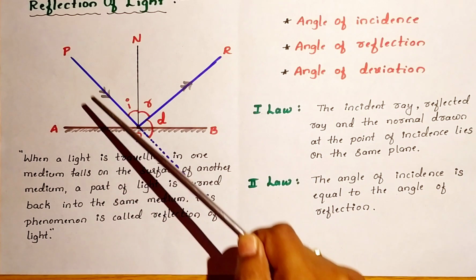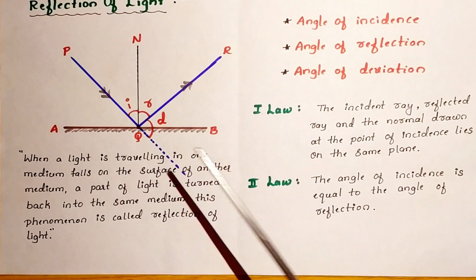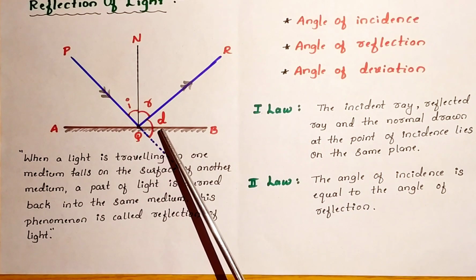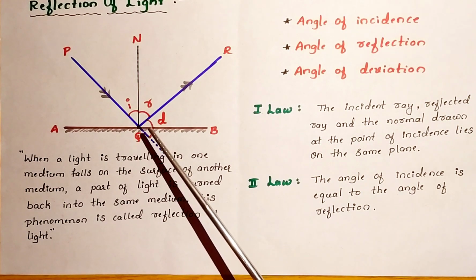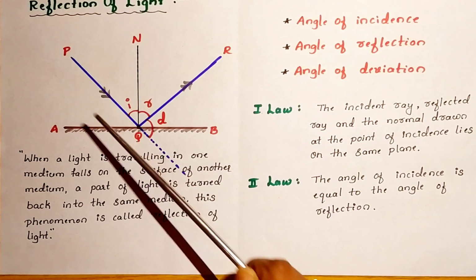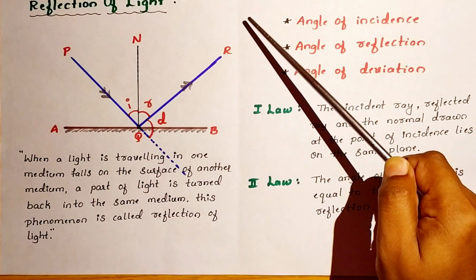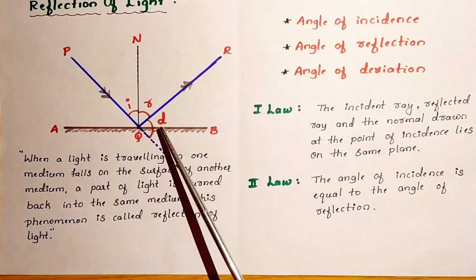Because of the mirror, the ray of light changes its path. It is deviated. With how much angle is it deviated? It is measured by the angle of deviation. Angle of deviation means the angle between the incident ray extended and the reflected ray. That is the angle of deviation, and it is denoted by D.